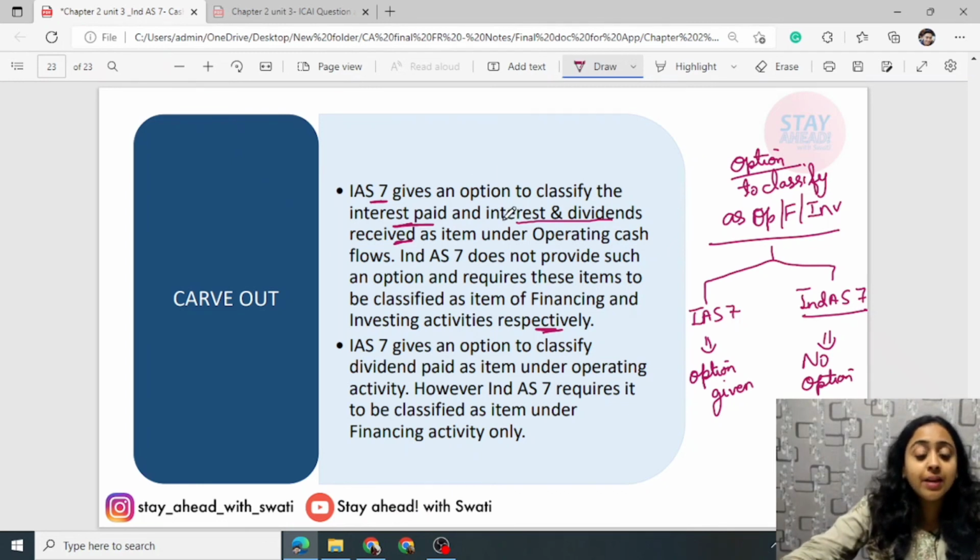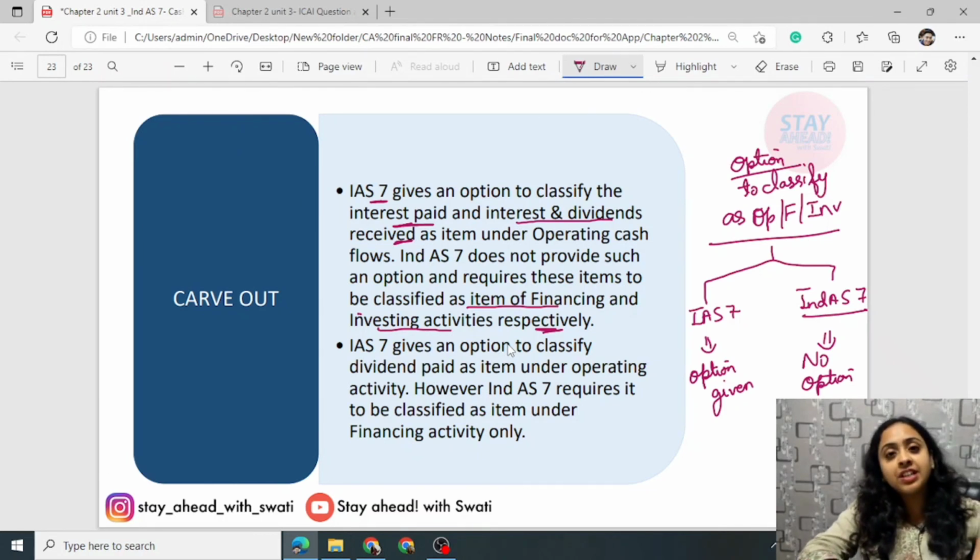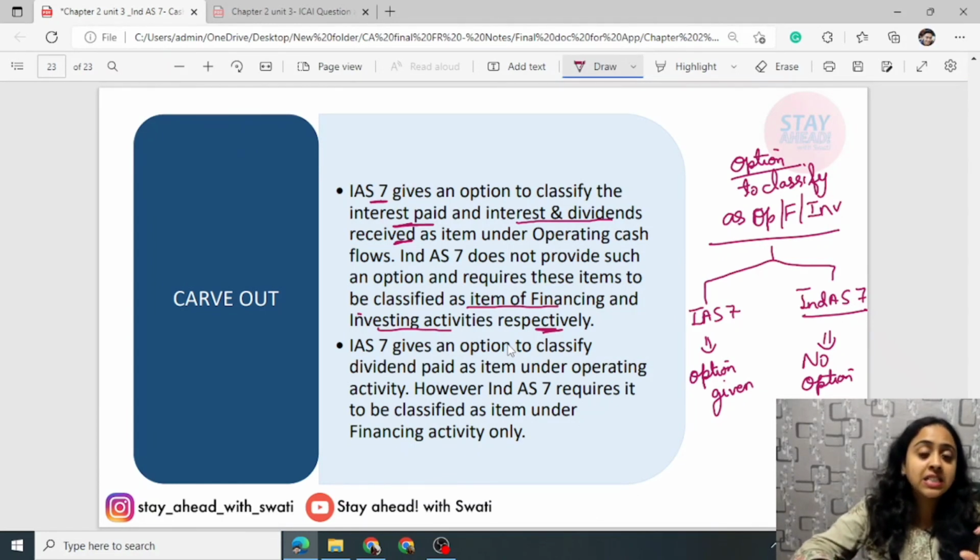Why? Because Ind AS 7 does not provide such an option and requires these items to be classified as items of financing and investing activities respectively. If such interest and dividend is there, there is no option to classify it as operating. If it is related to financing, it will be classified as financing. If it is related to investing, it will be classified as investing. Such interest and dividend will no more be included as operating activity.